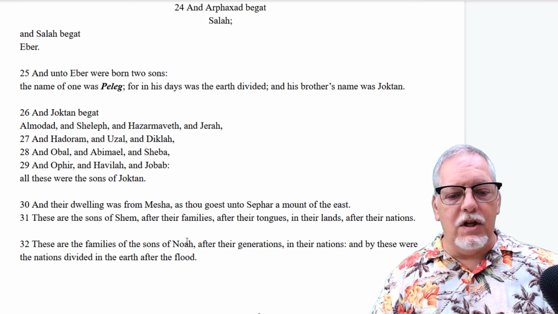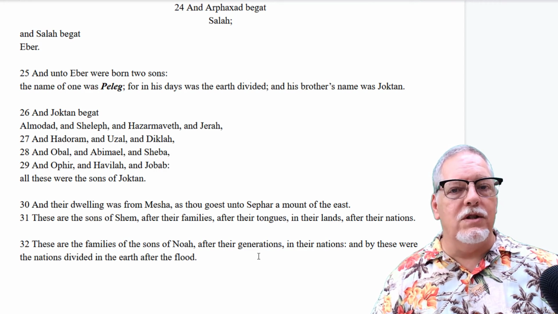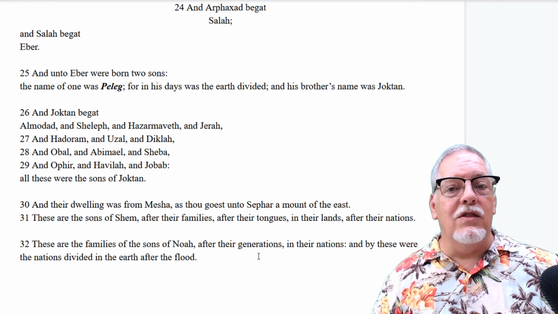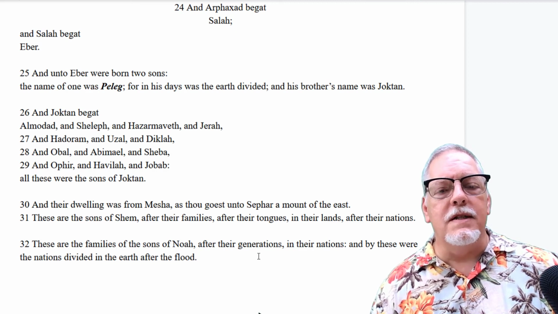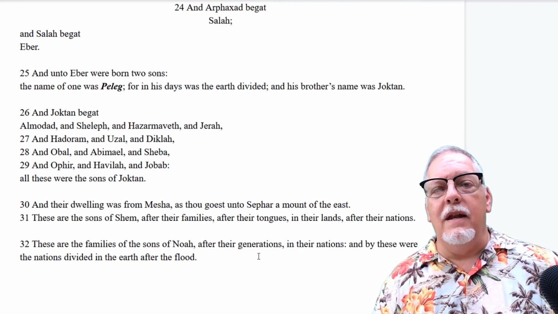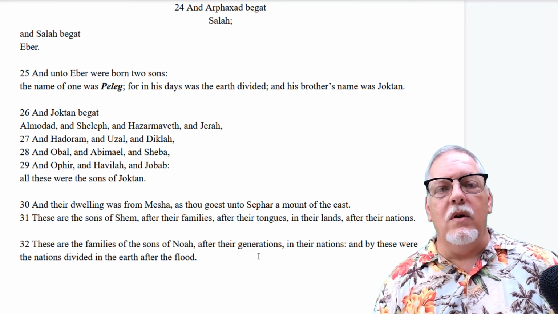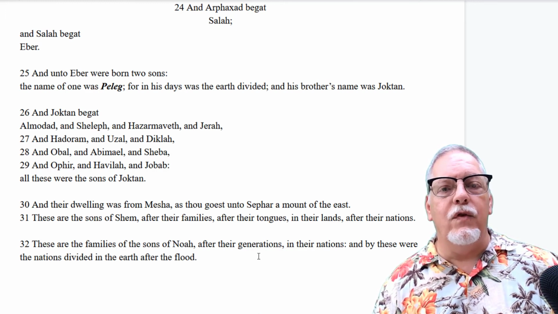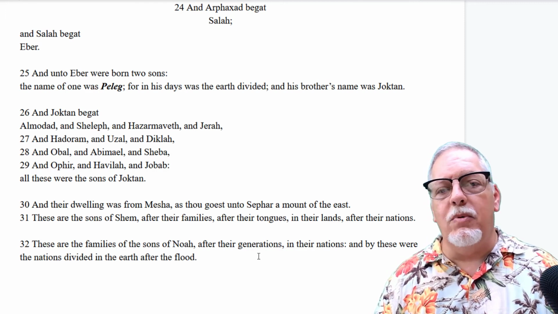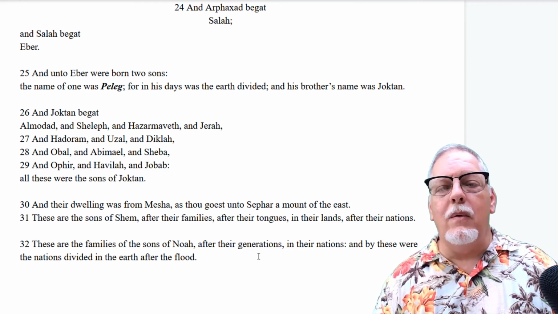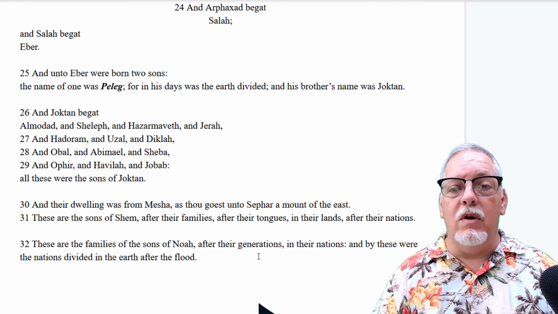And these are the generations of the sons of Noah, the families of the sons of Noah after their generations. This again is the third dispensation of men. The generations of Noah is how I've designated it. And we've followed them now up to and through the flood. We're reestablishing life for men on the earth. These families become nations. These nations spread out across the globe. They're repopulating the world, and it's happening within just a few generations.